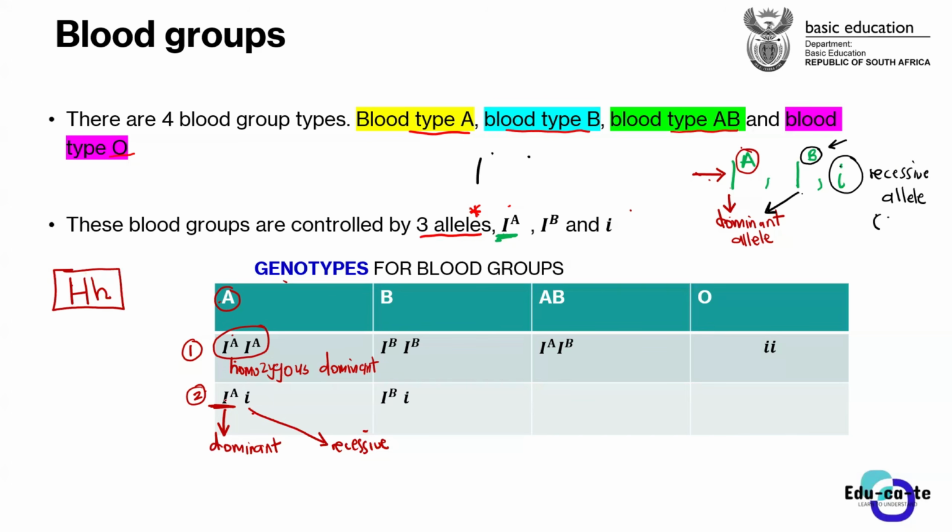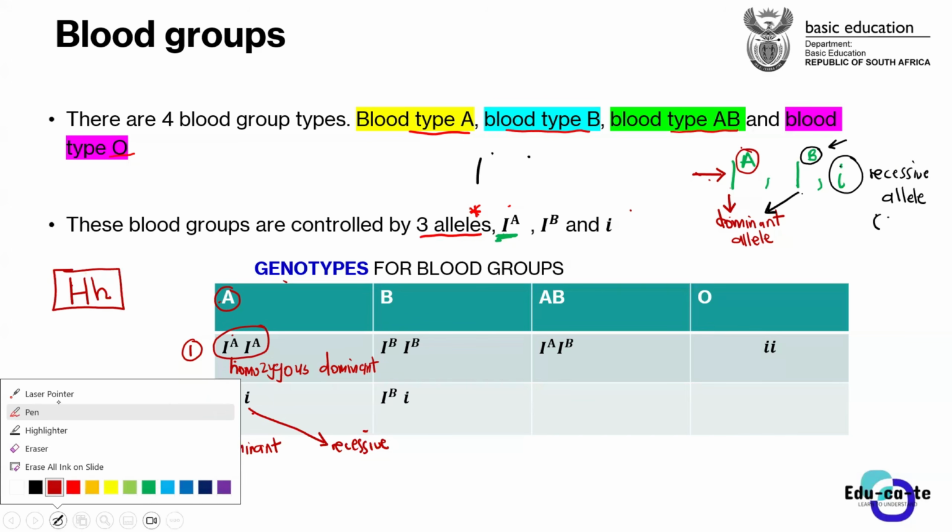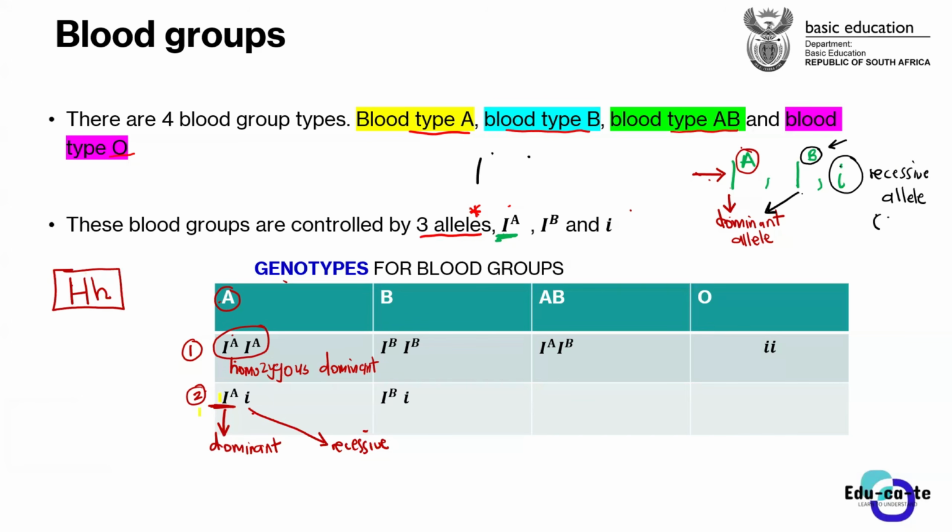So in this case, if you are having this allele I with an A on top, I think all of us can see it, this I with a capital letter A on top, this is a dominant allele for blood type, right? So this dominant allele for blood type, it is now combined with a recessive allele.